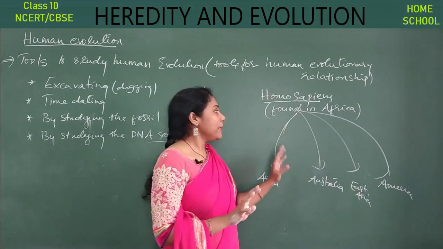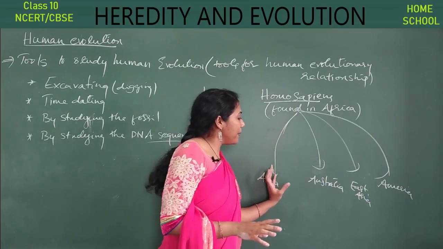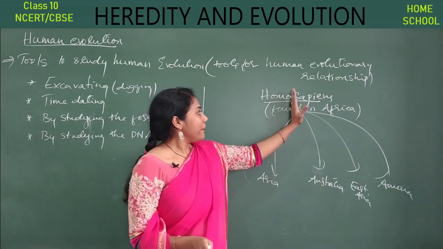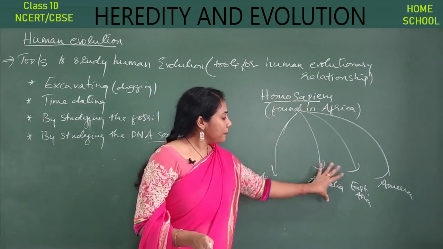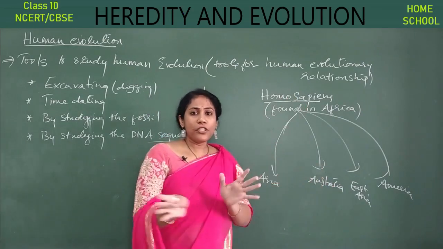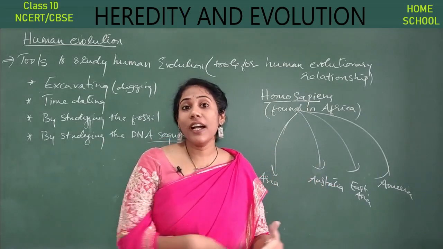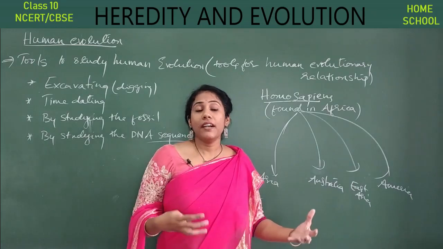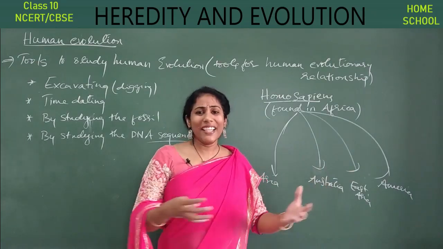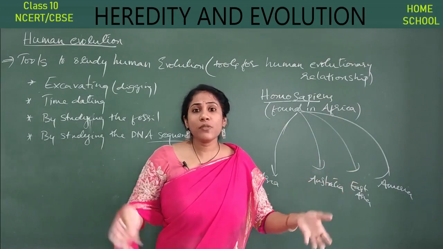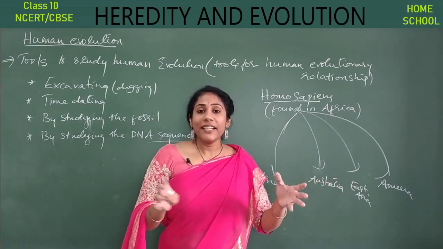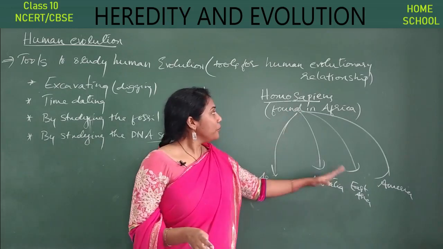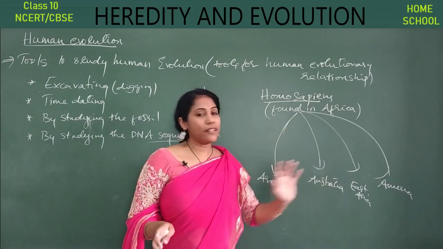Some people moved forward, a few went back, and a few mixed with people in other countries. Because of these various combinations, we got human beings of different varieties, with different color and different race. It's all because of this random movement of Homo sapiens to all parts of the world.